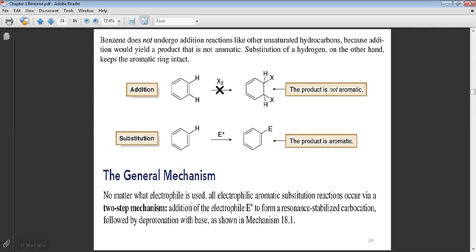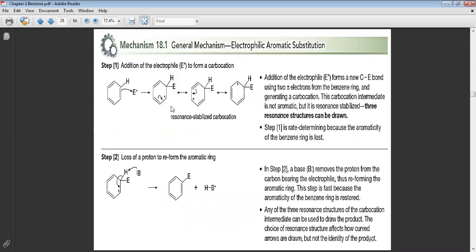Now the mechanism in general will be like this. Look, we have the addition of the electrophile, step number 1. Addition of the electrophile to form what? A carbocation. Look, if we open this pi bond, it will attack the electrophile. That means here we have a positive charge. Now, this positive charge, in your opinion, is it stable or not?